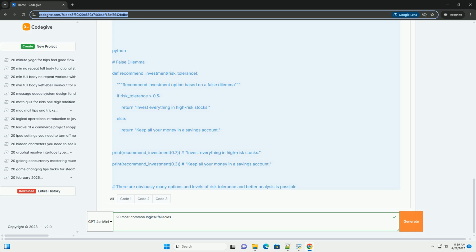I know I didn't pay my taxes on time, but look at all the good I do for the community. Why it's a fallacy: it diverts attention from the real issue. 12. Slippery slope. Description: arguing that one event will inevitably lead to a series of increasingly negative consequences, without sufficient evidence. Example: